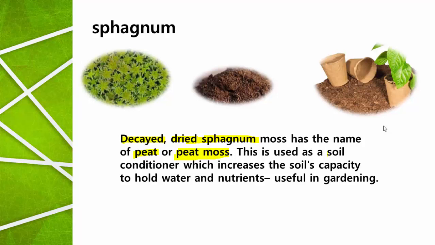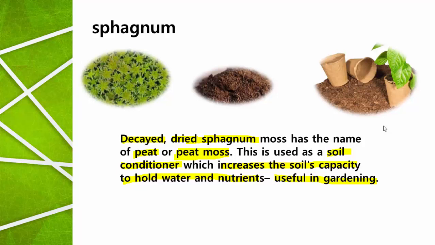And this is used as soil conditioner, which increases the soil's capacity to hold the water and nutrients. That means it is useful in gardening. For increasing the absorption of water and mineral nutrients in the soil, the peat moss, or the powder of dried sphagnum, is used, and it is very useful for gardening purposes.